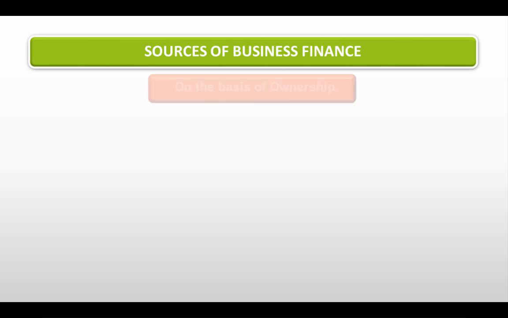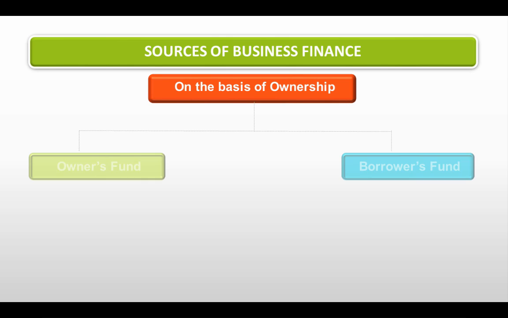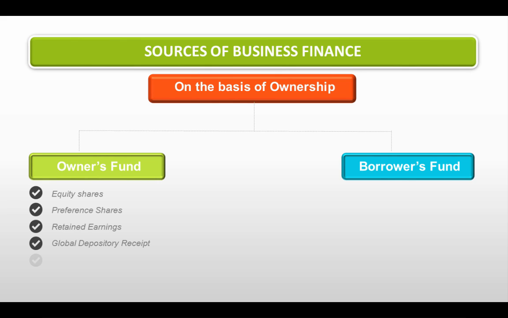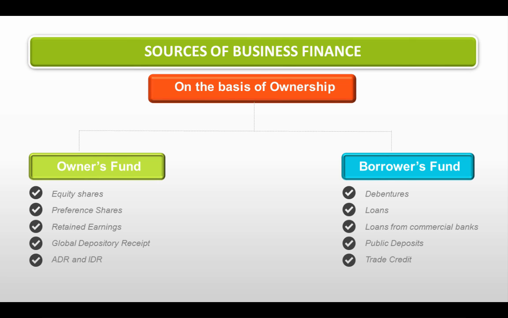Now, on the basis of ownership, the different sources of business finance under owner's fund are equity shares, preference shares, retained earnings, global depository receipt, ADR and IDR. And the various sources of business finance under borrowed fund can be debentures, loans from commercial banks, public deposits, trade credit, etc.